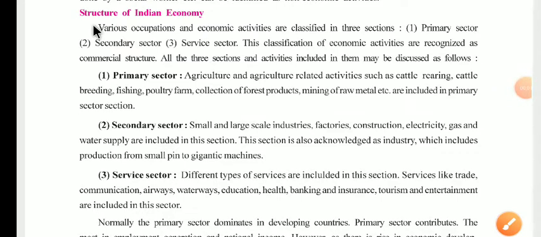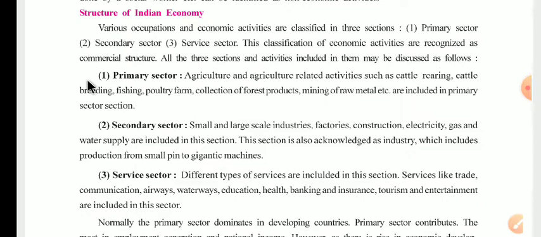Children, our next topic is the structure of Indian economy. Already in the previous lecture we have learned about economic and non-economic activity, and you know very well that economic activity means earning or spending money for the exchange of commodities, and non-economic activity means activities that are not aimed at obtaining income or reciprocating something indirectly.